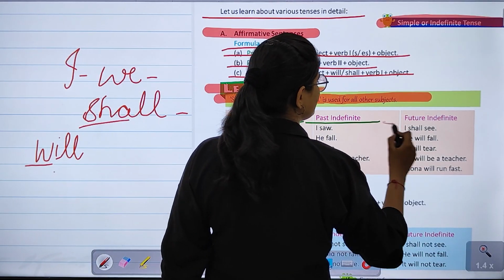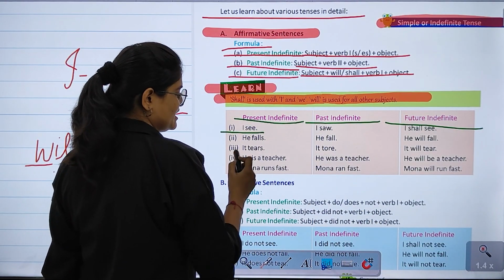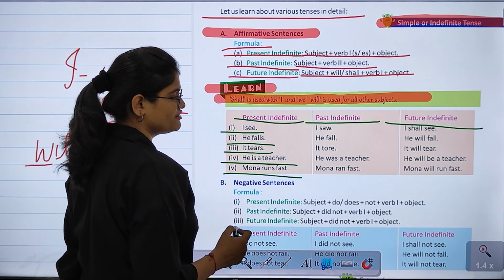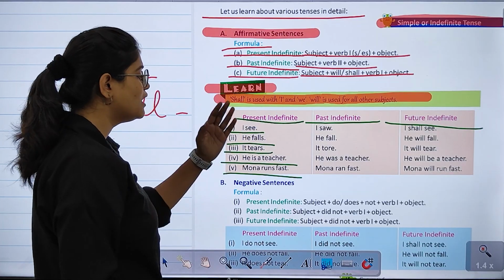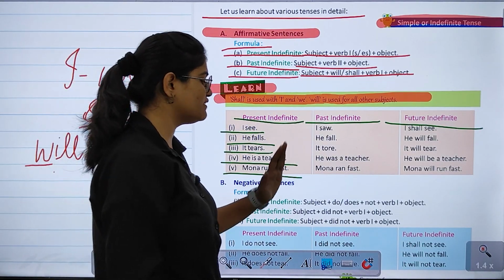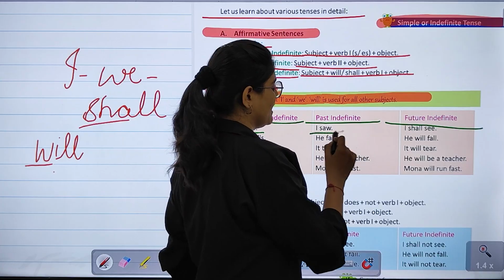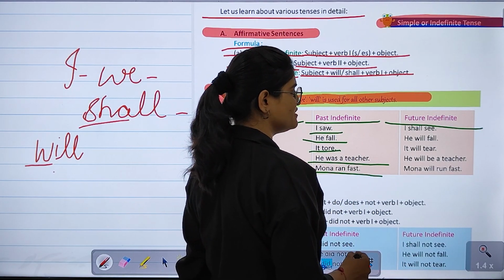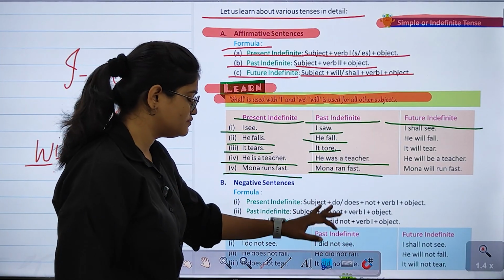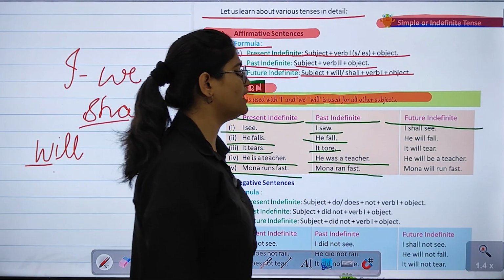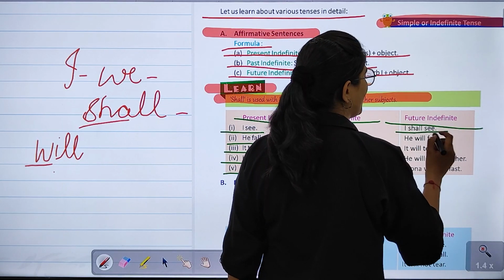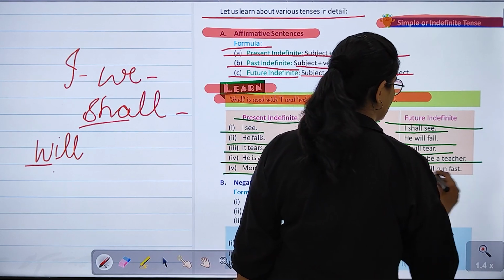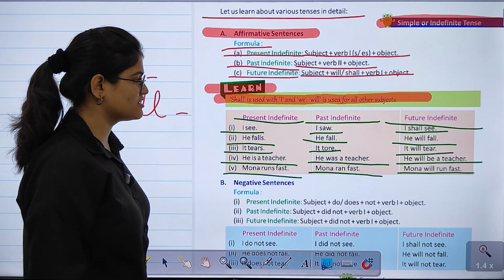Present indefinite, past indefinite and the future indefinite. I see, he falls, it tears, he is a teacher, Mona runs fast. So these are the examples of present indefinite tense. Now let's have a look at the examples of past indefinite. I saw, he fell, it tore, he was a teacher, Mona ran fast. These are the examples of past indefinite. Now let's come to the future indefinite. I shall see, he will fall, it will tear, he will be a teacher, or Mona will run fast, right?